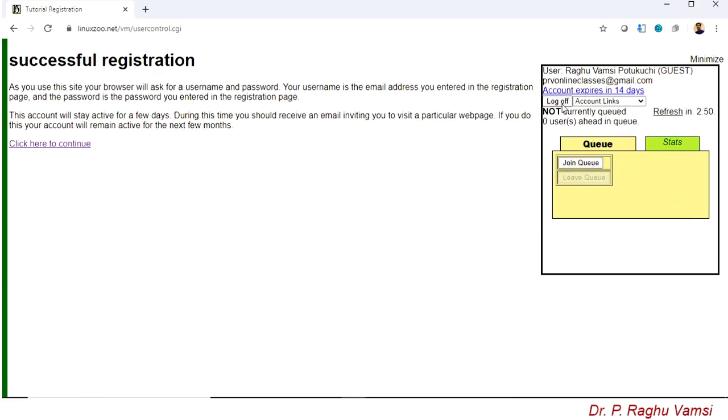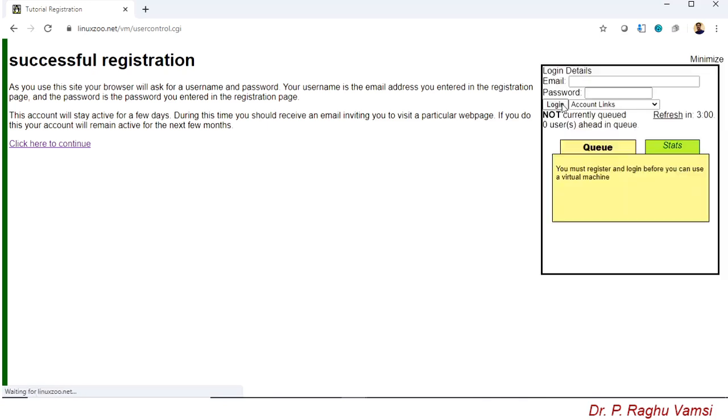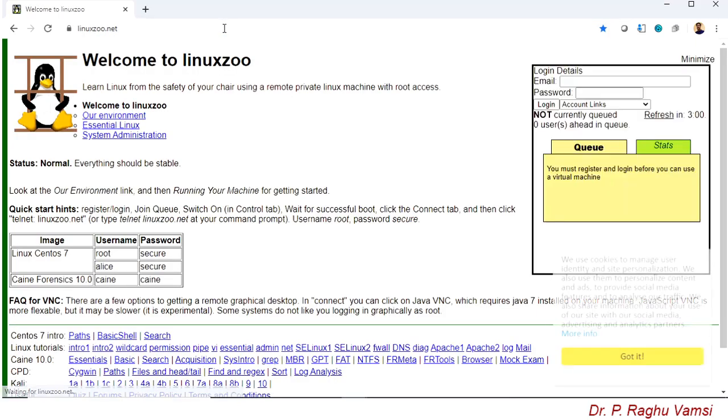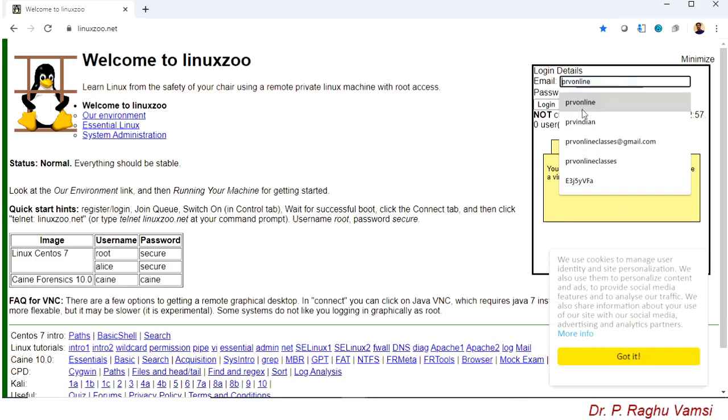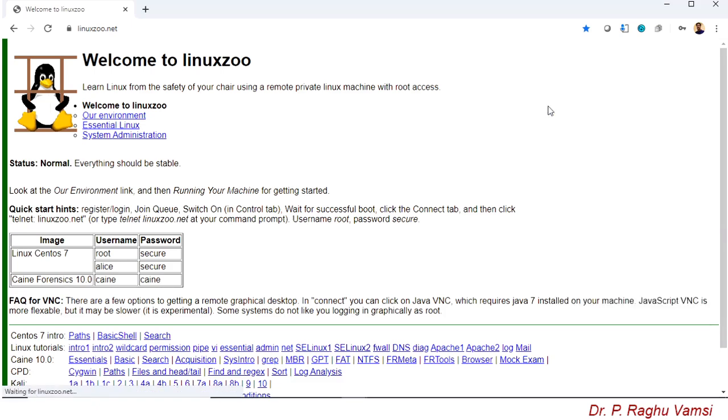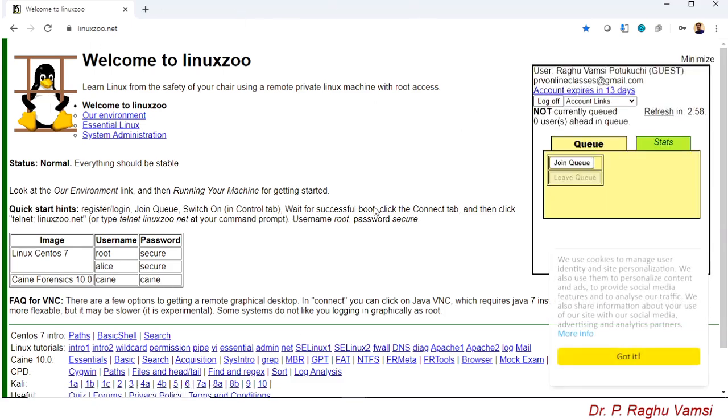So log off, go to the linuxju.net, enter the email ID PRV online classes. After entering the password, login. So here it says the account expires in 13 days, no problem. I just wanted to show you how to use this linuxju.